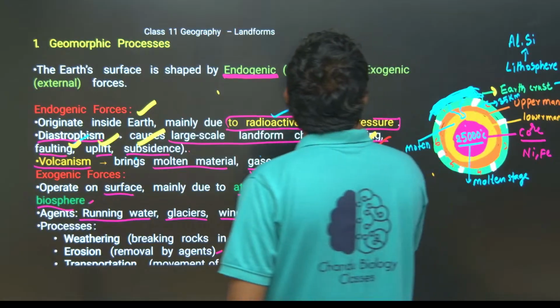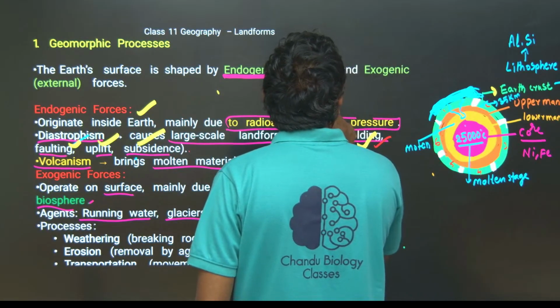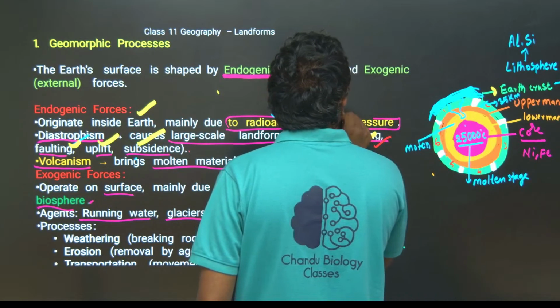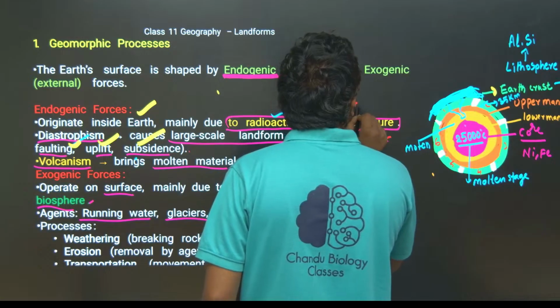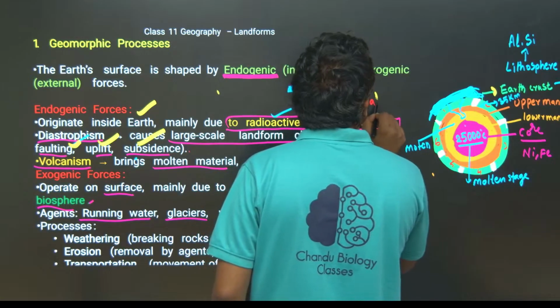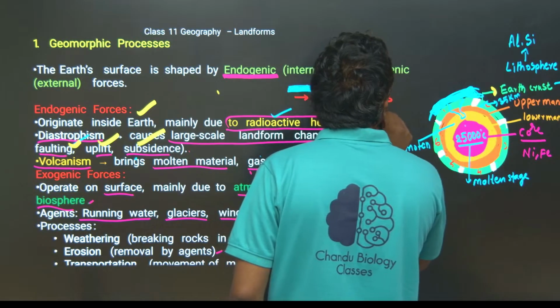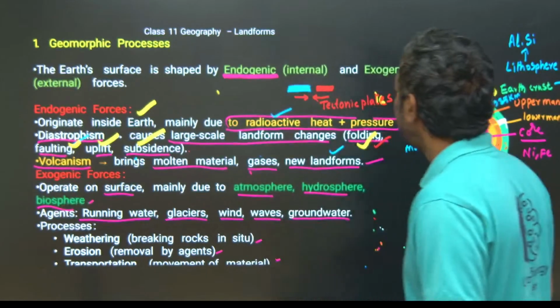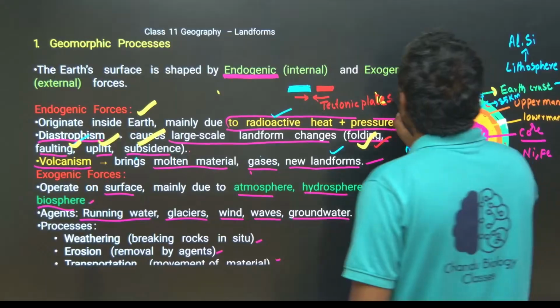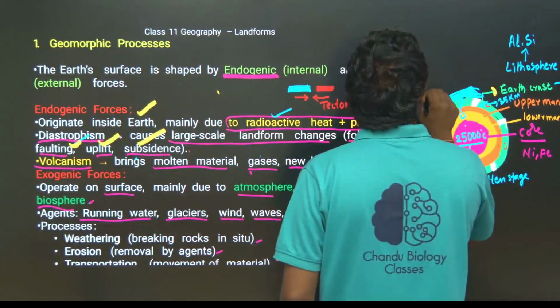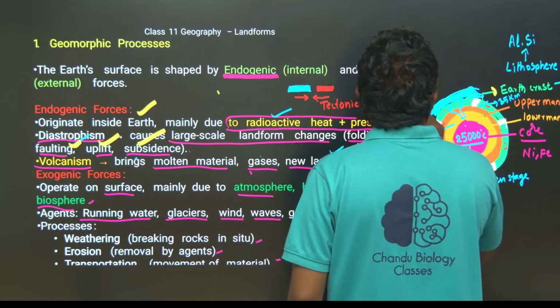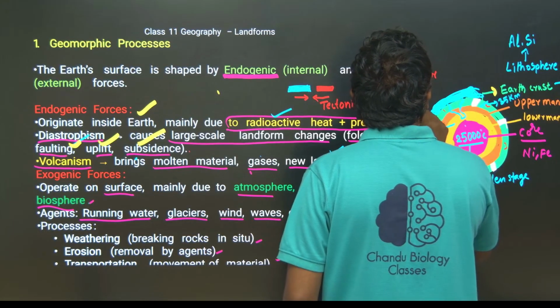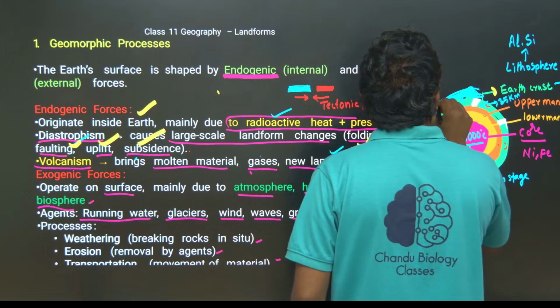These we call tectonic plates. Tectonic plates, if they come together to form folding,